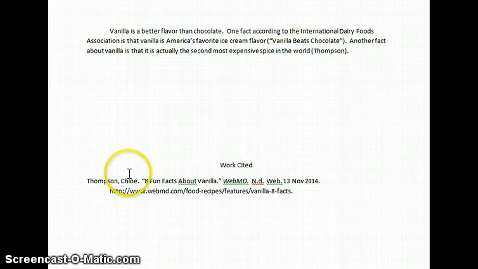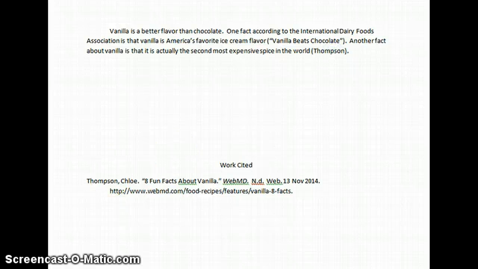Author, last name, first name, title of the article, title of the website. Remember, we couldn't find a date, so it's no date. Then the word web, the date I found it, and the web address. That is exactly how that should look. So now I've told you who did it and where you can find it. Now I'll need to do that again for this source.